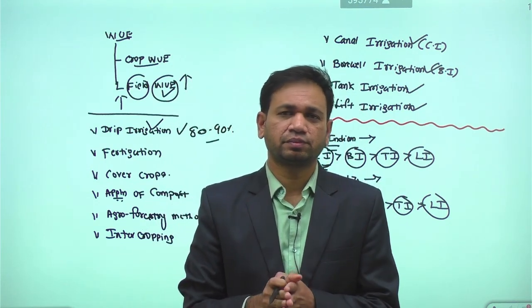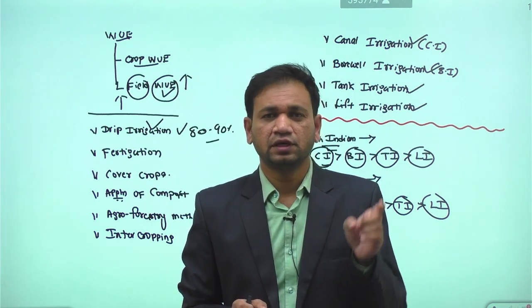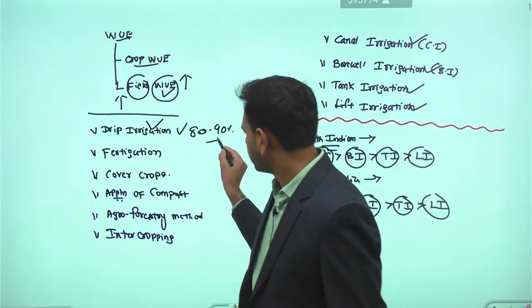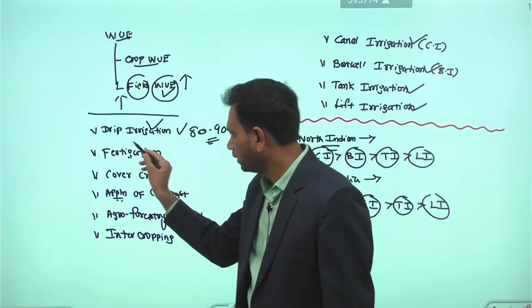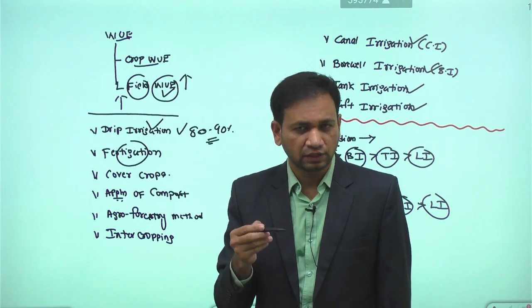In drip irrigation, our basic objective is to place the water directly at the roots of the crop plant, so that improved productivity can be possible. Another is fertigation. In fertigation, we apply the fertilizer along with the irrigation water.